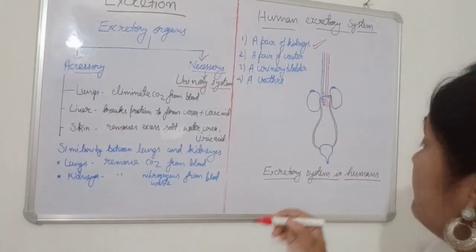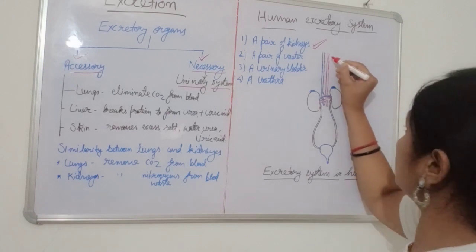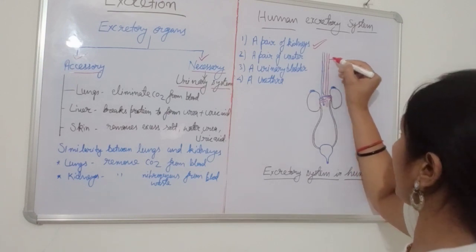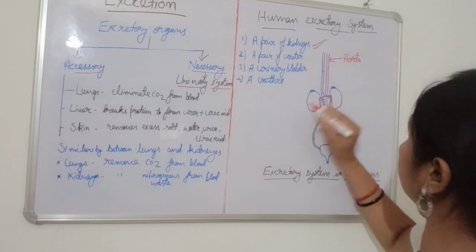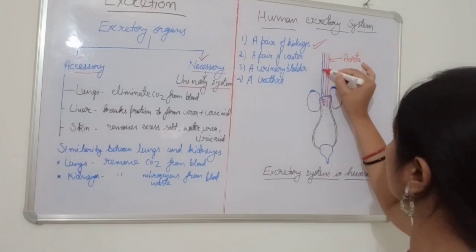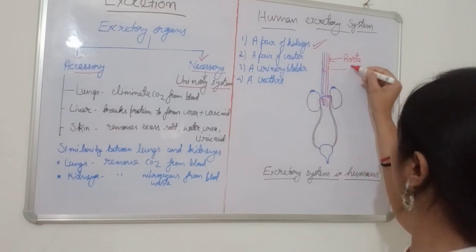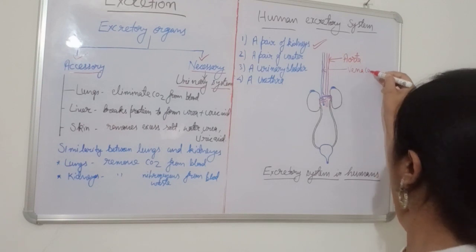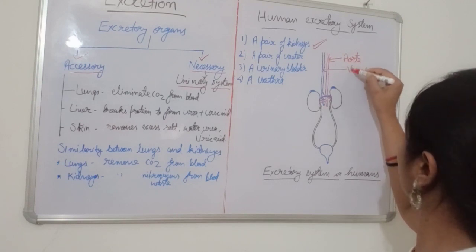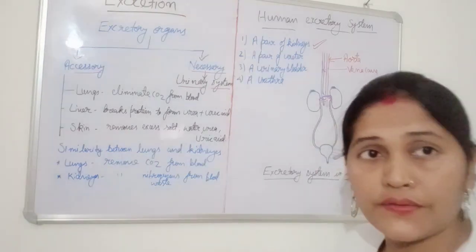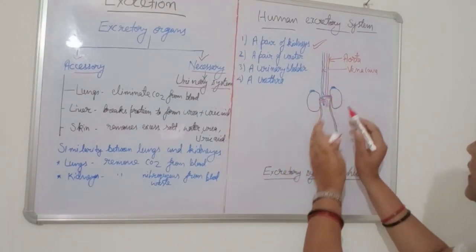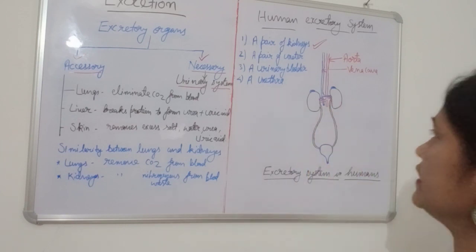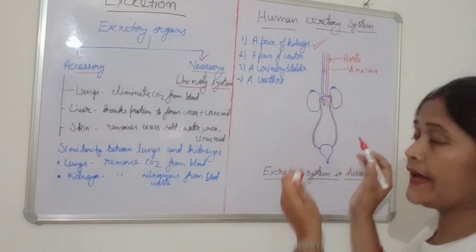Okay, so I will label here. All of you see, this is what? This is the aorta. This is the aorta, and this is what? This is the vena cava. I think all of you are observing this. This is the vena cava, and these are the kidneys. Okay, you can see in the diagram.